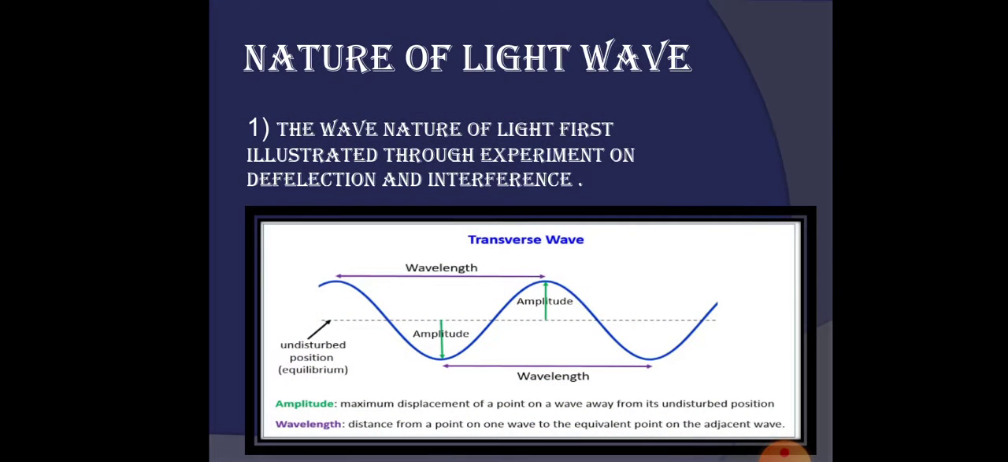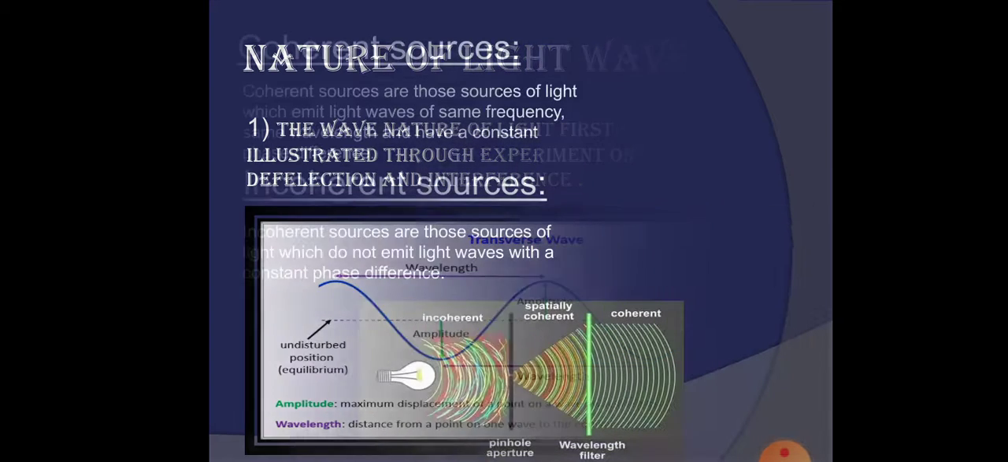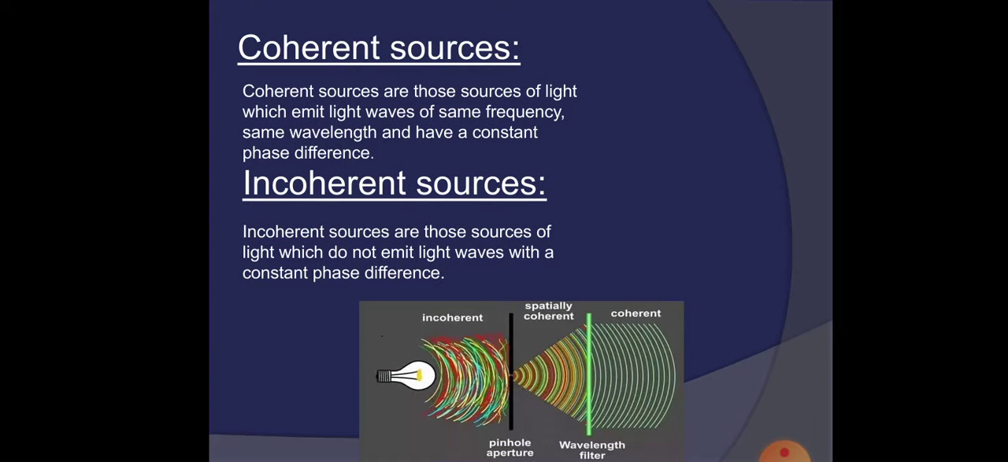Nature of light wave. Until the middle of the 17th century, it was believed that light has a particle nature. It was also supported by Newton's corpuscular theory. After 1827, Young's experiment on interference could not be explained successfully by the corpuscular theory but by the wave theory. So he concluded that light also has a wave nature.